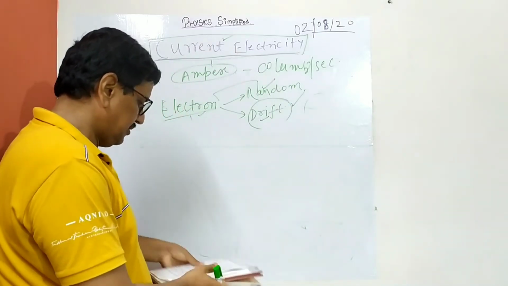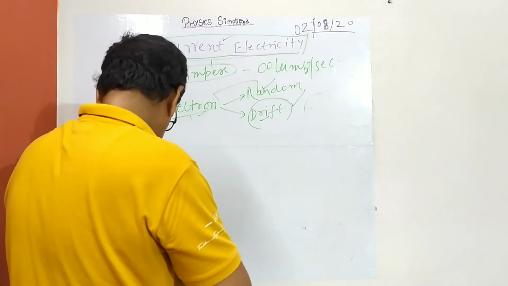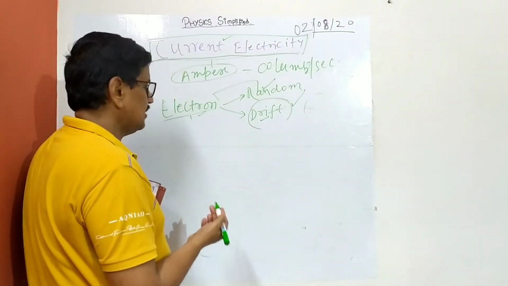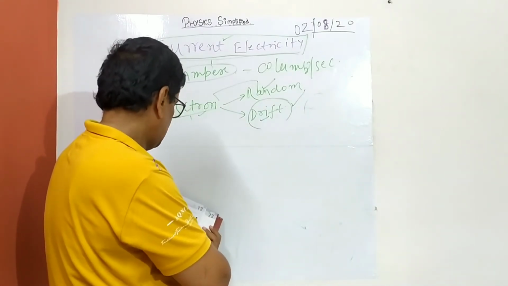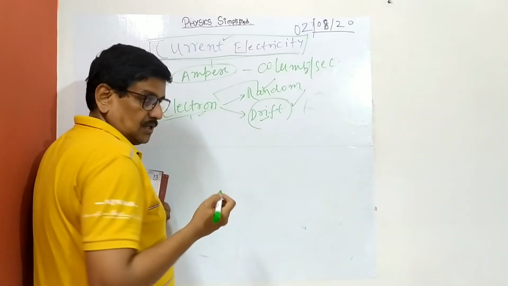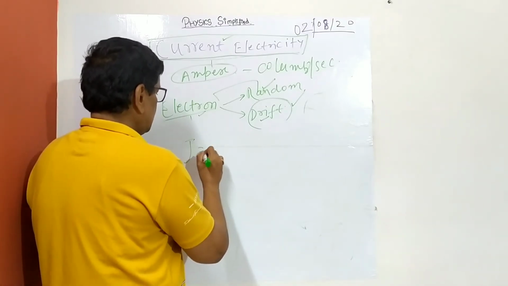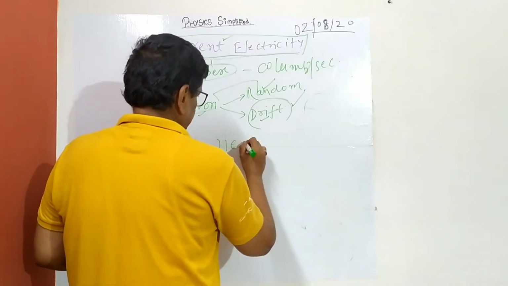Say for any conductor, there is a question where you have to calculate the drift velocity. I have already derived the relationship with current density, J equal to n e Vd.